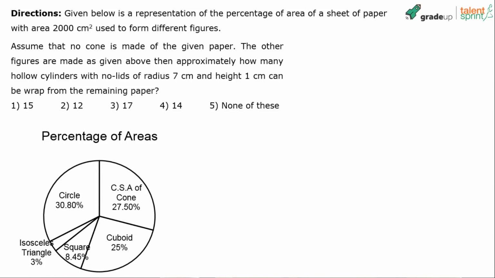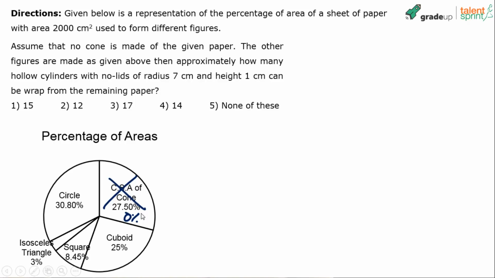So he says assume that there is no cone. Right? Assume that there is no cone. So basically this becomes 0. There's no cone, this becomes 0%. So we will save how much of paper? 27.5% of paper. And also there is already some existing remaining paper. Remember, in the beginning of the question we had discussed, these are the shapes, plus there is some unused paper, right? Waste paper. So that waste paper and this cone paper is saved now.